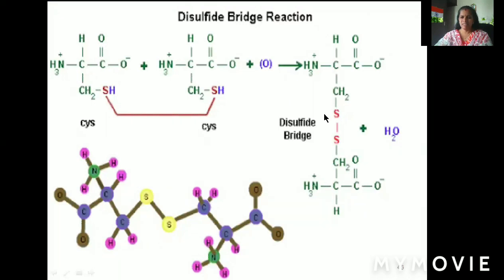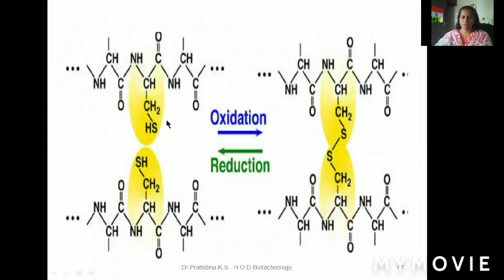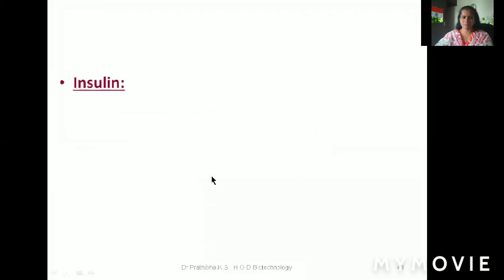This disulfide bond is a very strong covalent bond like the peptide bond. So with the oxidation process, the disulfide bond is going to form, and this reaction can also be reversed with the reduction process.